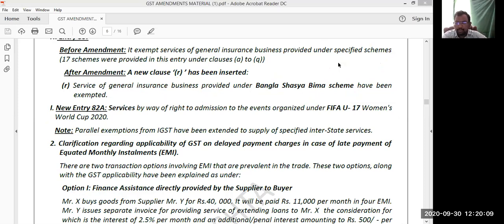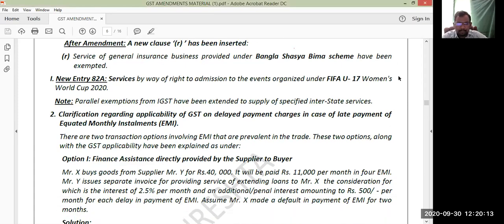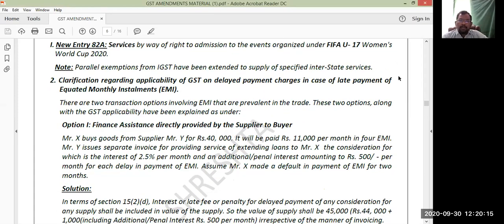Right, now moving on. Clarification regarding the applicability of GST on delayed payment service charges in the case of late payment of equated monthly installments, EMIs. Right. There are two transaction options involving EMI that are prevalent in the trade. These two options along with the GST applicability have been explained as under.